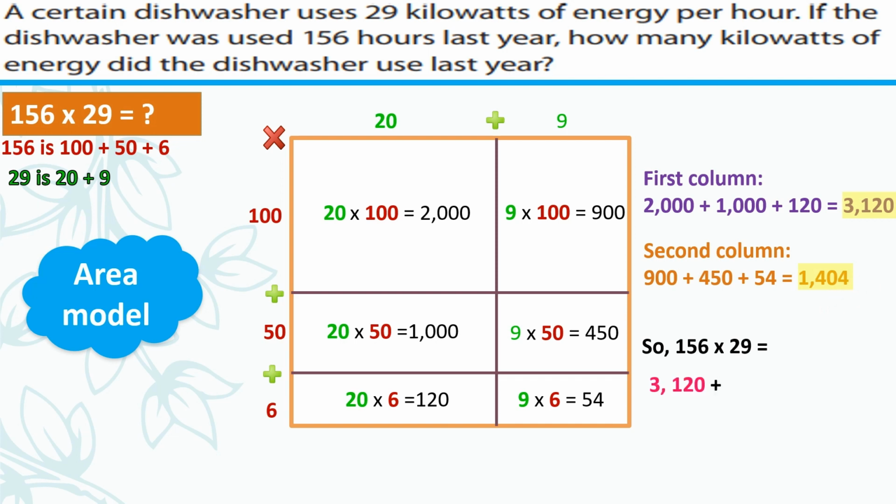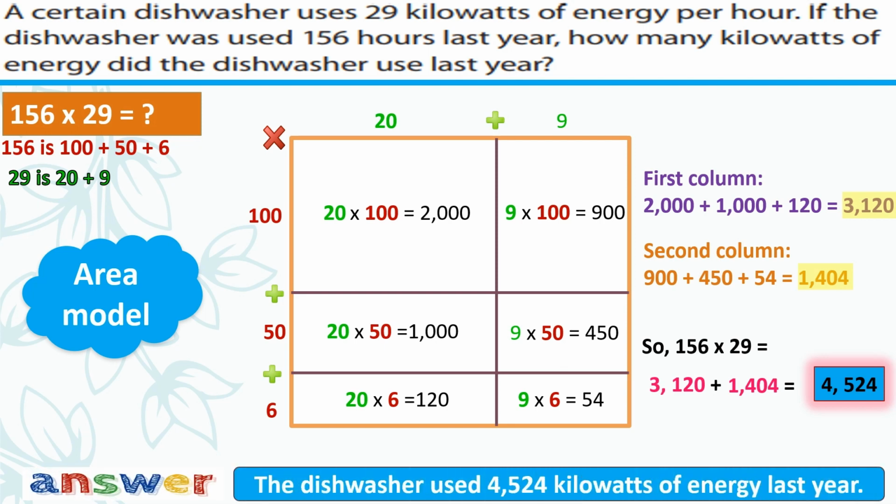If we add 3,120 plus 1,404, our answer will be 4,524. So the answer to this question is that the dishwasher used 4,524 kilowatts of energy last year.